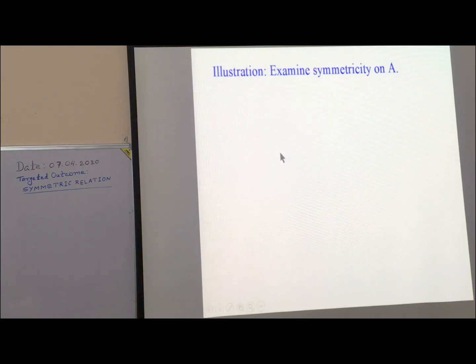Some illustration. Examine symmetricity on A. A is this. R1 is this. Now state whether R1 is symmetric on A or not. रिफ्लेक्सिव केस की तरह यहाँ पर for each element belonging to A की कोई बात नहीं. सिमेट्रिसिटी सीधे सीधे R1 पर डिपेंड कर रहा है।